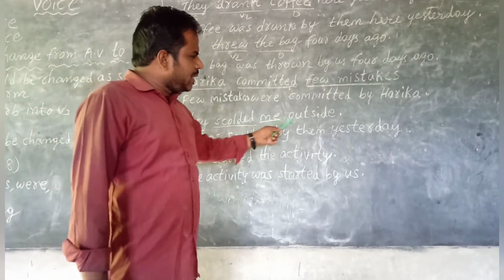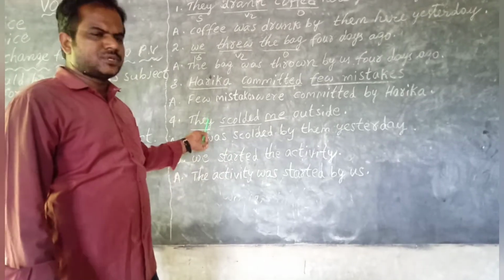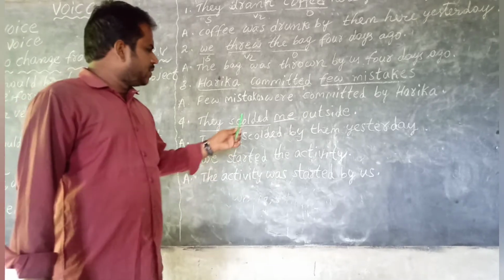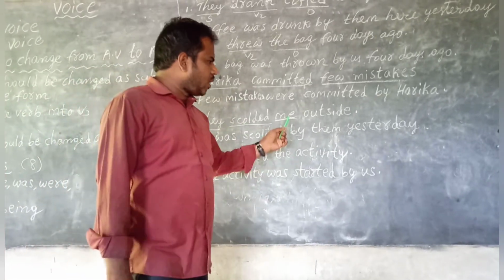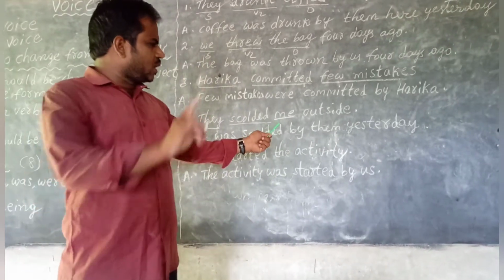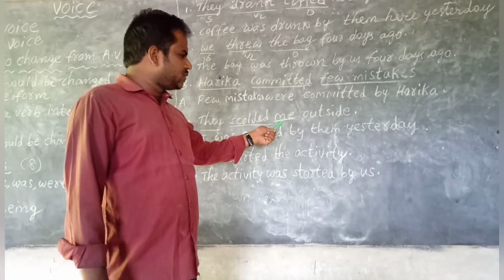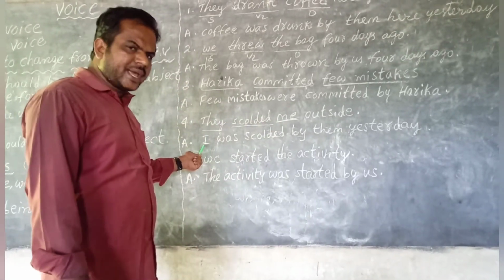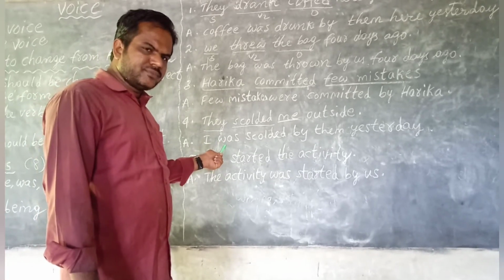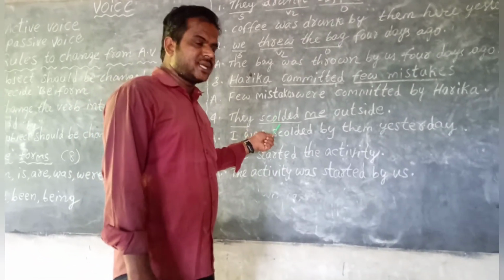Okay. Next, fourth example. They scolded me outside. This is example, children, fourth example. So classify the sentence. Subject they, verb scolded, object me. So children, first rule, object should be changed as subject. Object case me. When you change into subject, it becomes I. Next, decide the second rule.